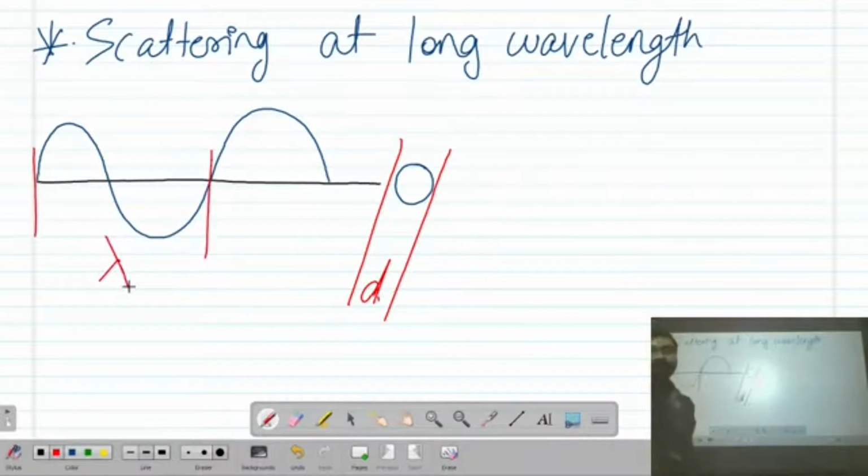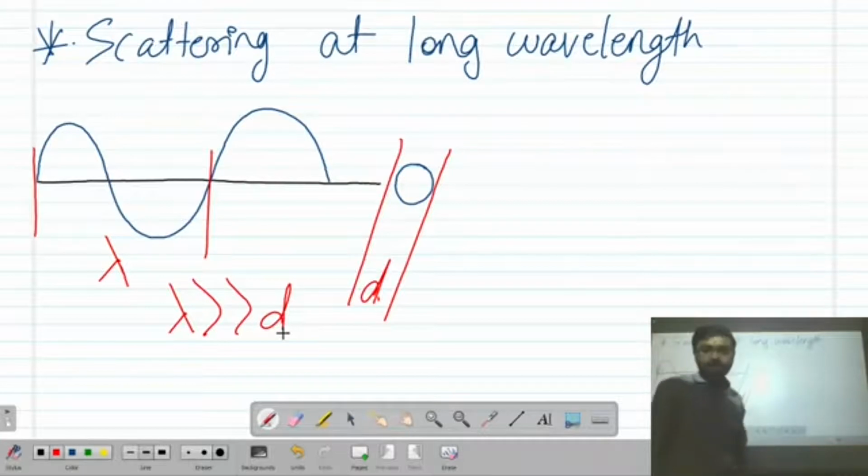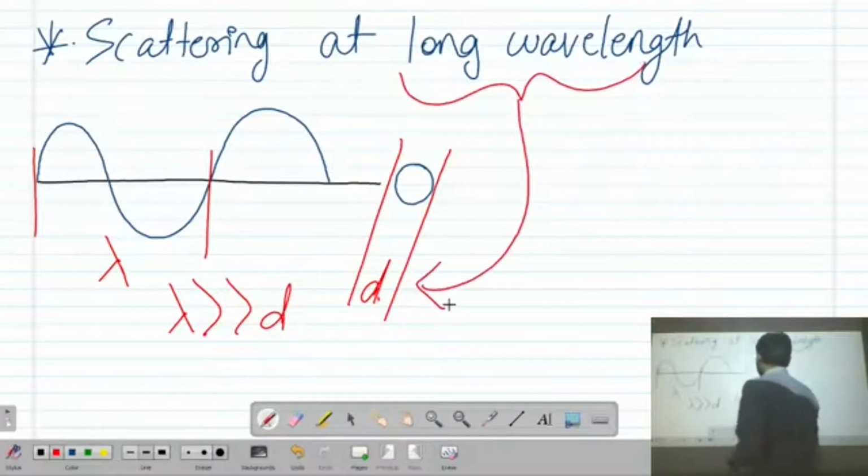Okay, this is nothing but lambda. You can think of scattering at longer wavelengths as lambda being greater than D. Okay, D is very small, lambda is greater than D. Right? So this is what we are going to study, scattering at longer wavelengths. Longer wavelengths means it's compared to the size of the particles.